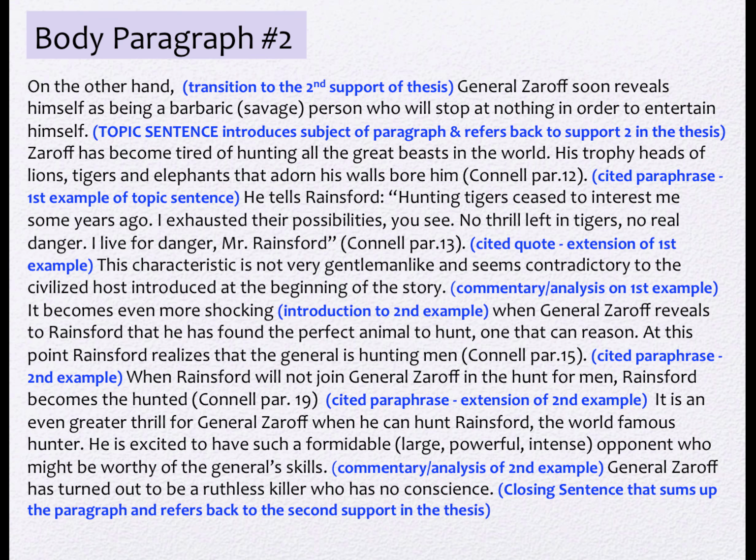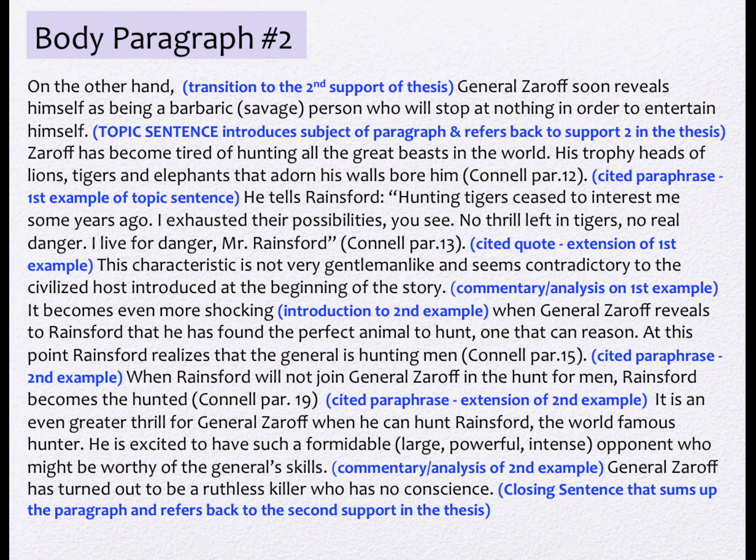Here's the body paragraph all together. And you'll notice as I read this, there's a little bit more verbiage because the writer has gone in and added some words that help explain. On the other hand, here's the transition. General Zaroff soon reveals himself as being a barbaric, savage person who will stop at nothing in order to entertain himself. That's the topic sentence. Zaroff has become tired of hunting all the great beasts in the world. His trophy heads of lions, tigers, and elephants that adorn his walls bore him.